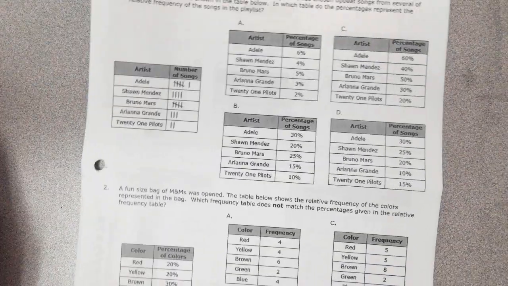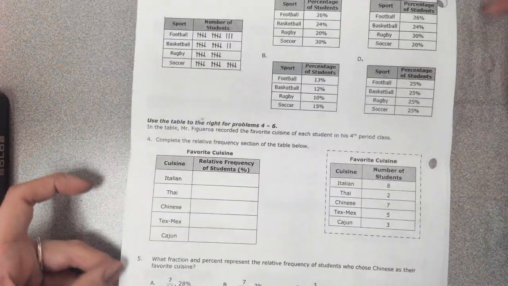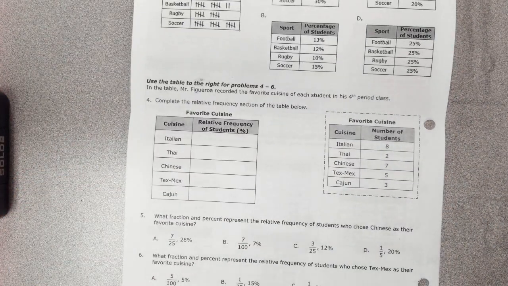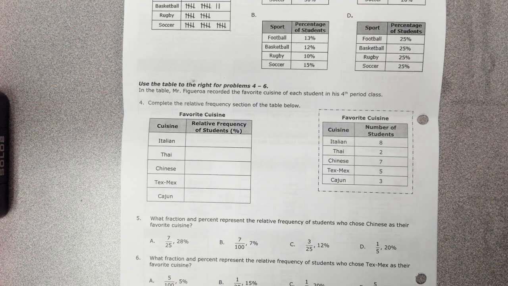What you guys are going to do is there are 4 more problems for you to complete. 1 and 2 on the 3rd page. Oh no, there are 6 problems for you to complete. I was wrong. 3, 5, and 6. 3, 4, 5, and 6 on the back. I'm a math teacher who can't count. So you are more than welcome to work with a partner if you would like to. You are, of course, more than welcome to use your notes, but I'm going to warn you guys, don't forget to find the total of every single frequency table. We will come back and check this at the very end of class, so I'll see you guys then.